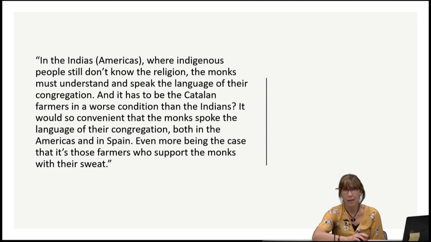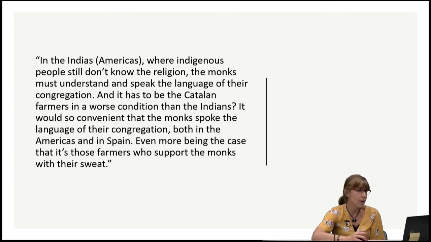The imposition of Spanish in Spain is so strong that the representatives of the Catalan-speaking areas complained, saying, "In the Indies," meaning the Americas, where indigenous people still don't know their religion, the monks must understand and speak the language of their congregation. And yet Catalan farmers are in a worse condition than the Indians. It would be so convenient for the monks to speak the language of their congregation both in the Americas and in Spain. Even more so, given that it is those farmers who support the monks with their sweat.